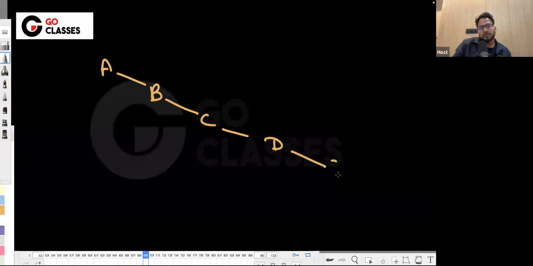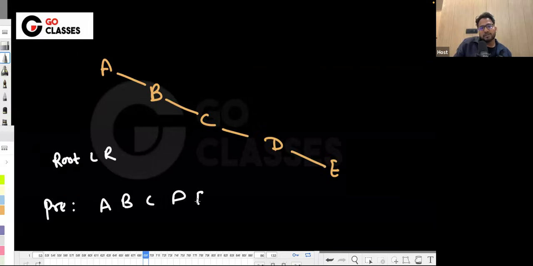For ABCD, just write like this: A, B, C, D, E. Just find out the pre-order, which is root, left, right. So root is A and left is not there, so we will go to the right. For the right also root, left, right. So basically this will be the pre-order.